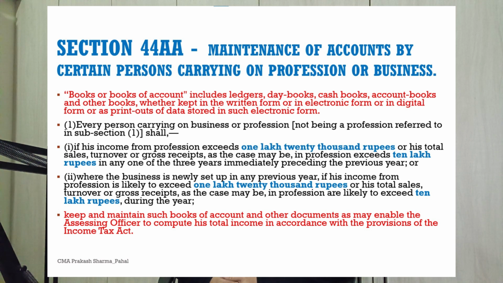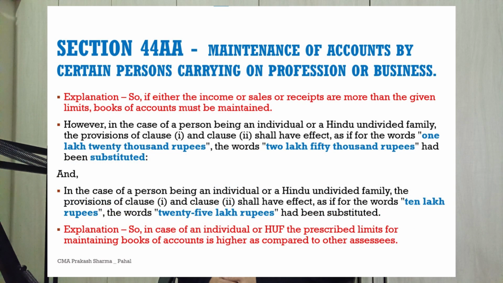The section provides that every person carrying on business or profession, not being a profession referred to in subsection 1, shall maintain books of account if his income from business or profession exceeds 1,20,000 rupees, or his total sales, turnover or gross receipts exceed 10 lakh rupees in any of the 3 years immediately preceding the previous year. Where the business or profession is newly set up in any previous year, the same applies if his income is likely to exceed 1,20,000 rupees or his turnover is likely to exceed 10 lakh rupees during the year. So if the income is more than the given limits, books of accounts must be maintained.